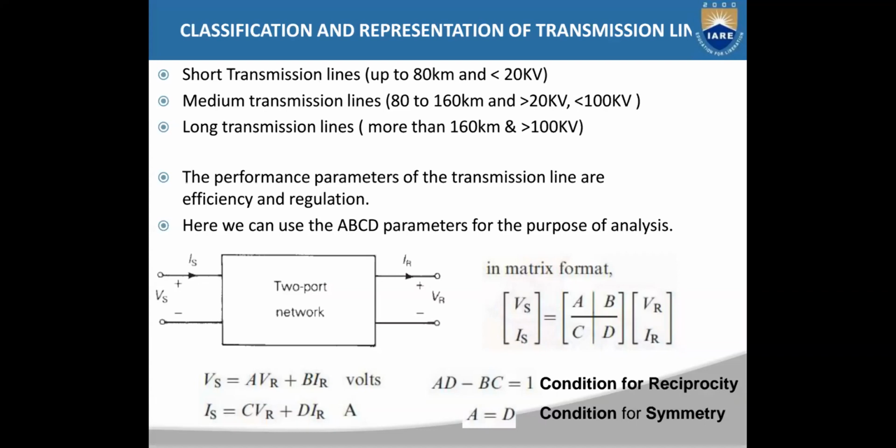You also know that the transmission line is a distributed network. What is meant by a distributed network? The resistance, inductance, and capacitance of the transmission line are distributed throughout the length of the transmission line. So why are these transmission lines classified as short, medium, and long?